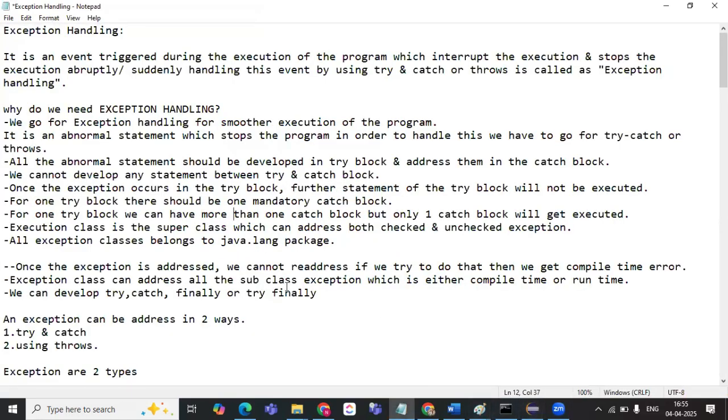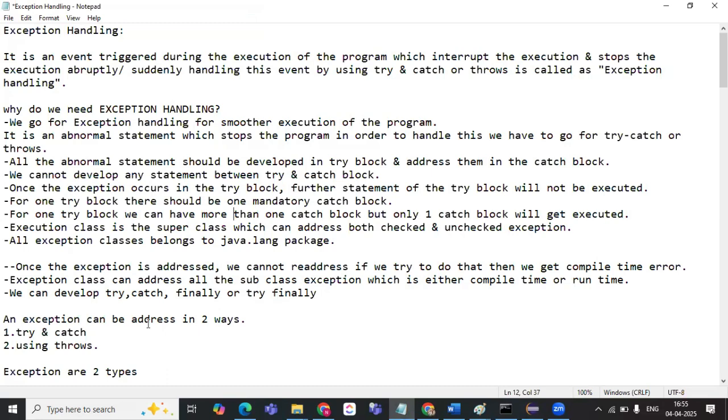The Exception class can address all subclass exceptions, either compile time or runtime. We can develop a try catch block, a try catch finally block, or a try finally block.